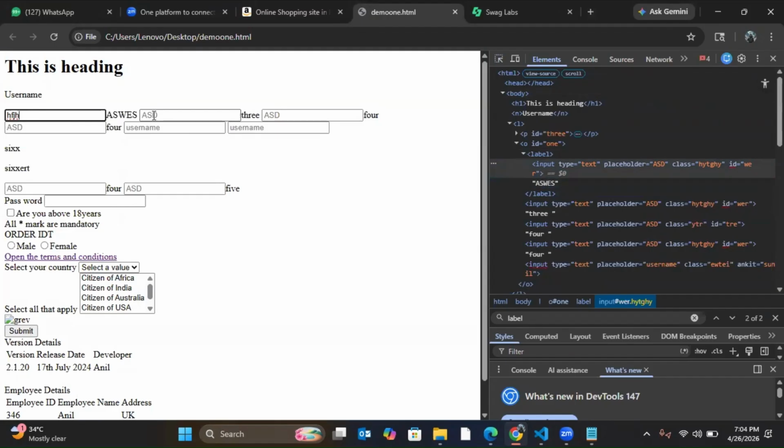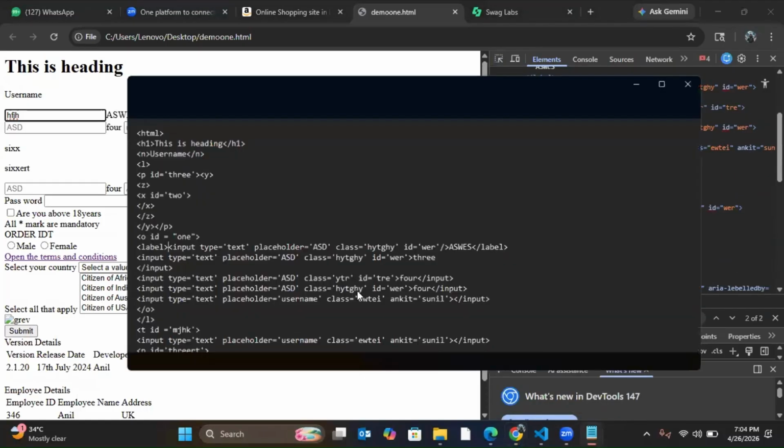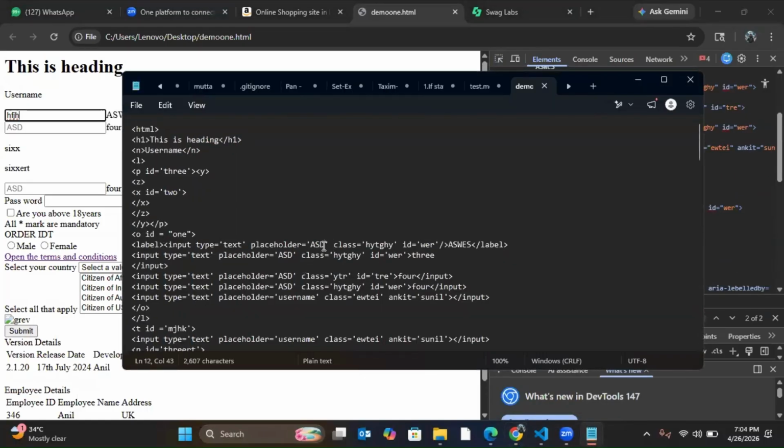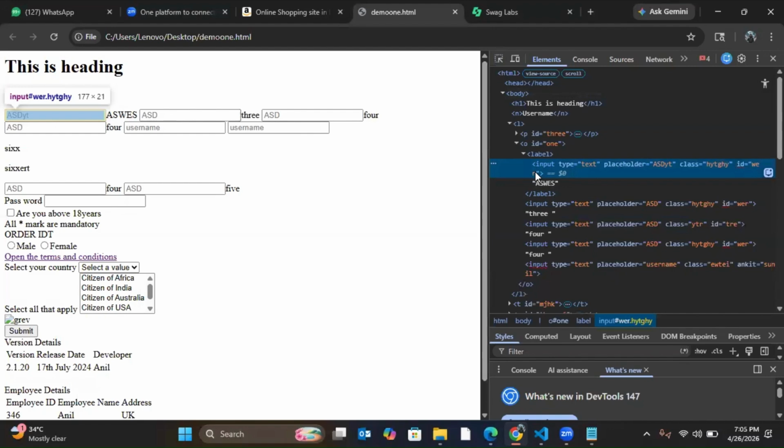You can find it only in a text area, and the text area has to start with the input HTML tag. So getByPlaceholder will only work with the input tag. Understand? Let me create one placeholder with a unique value. Now if I refresh and use getByPlaceholder, I have a placeholder attribute here, so I need to use the placeholder attribute value.